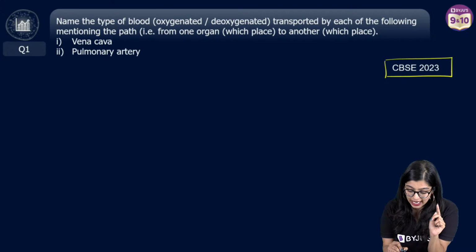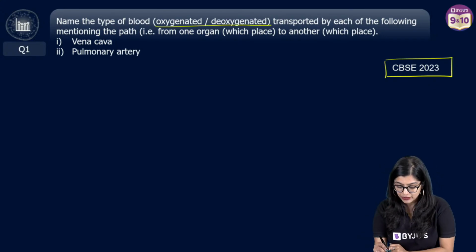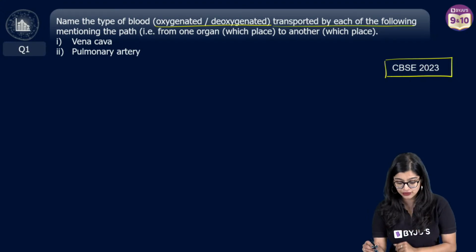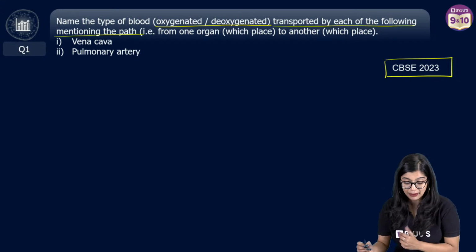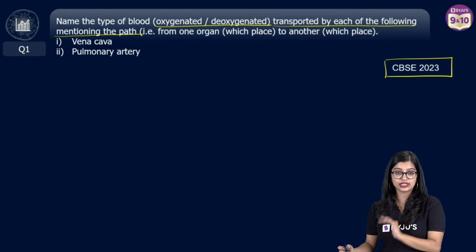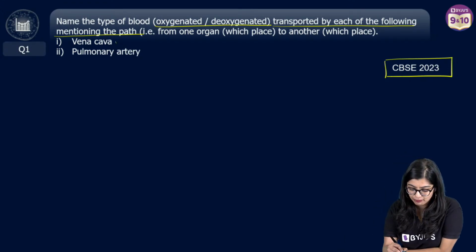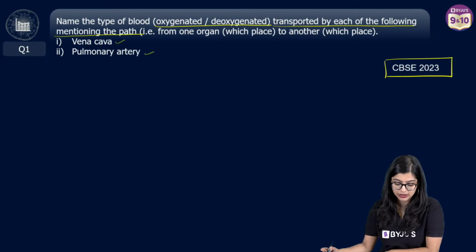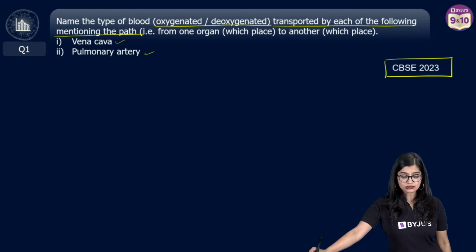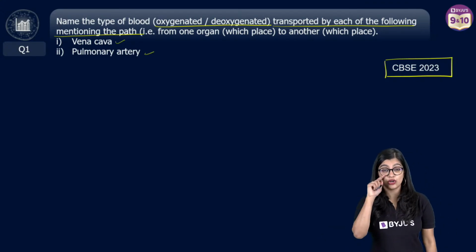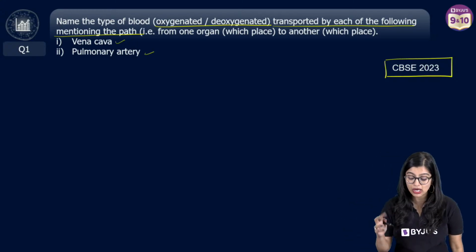Name the type of blood, both oxygenated as well as deoxygenated, transported by each of the following by mentioning the path, that is, from one organ to the other. Now you have vena cava and you have pulmonary artery. We are talking about 2 blood vessels.